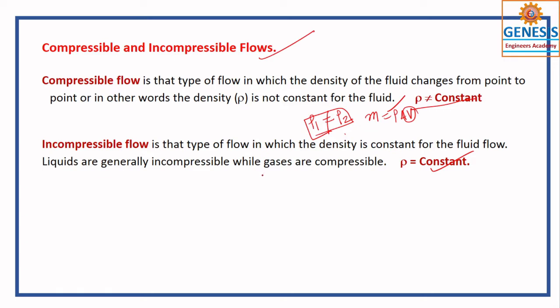Water and liquids are generally incompressible, while gases like air are compressible. Whenever you come across the word, density should come into your mind.